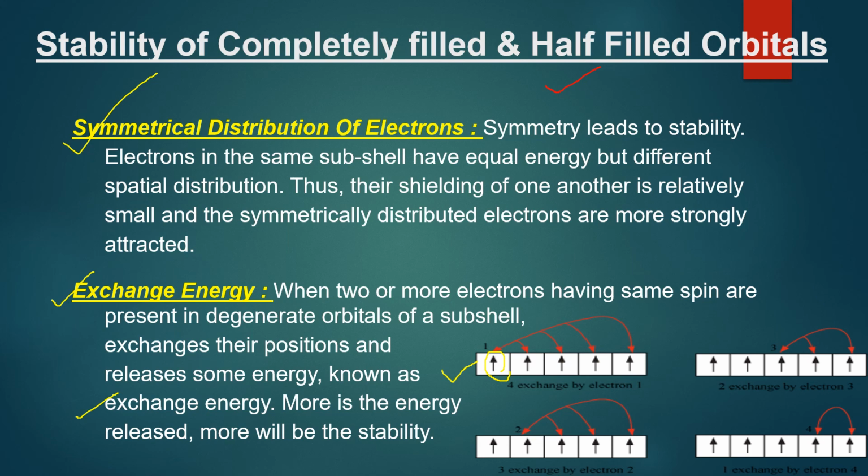More is the energy released in this process, more will be the stability, because electrons with more energy are less stable. They will not be confined in a particular orbital. They will try to go out of that. And those which have less energy, they are more confined to a particular space, a particular orbital in an atom. So that gives the stability. So these two factors are there which are present in the half filled and fully filled orbital. So they give it extra stability.